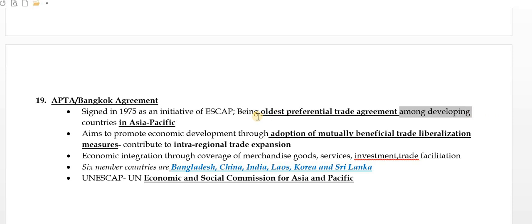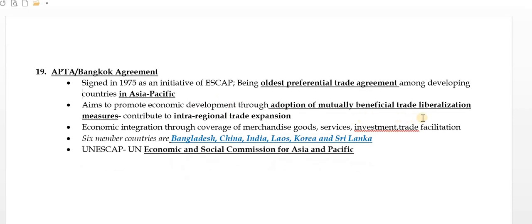This is a PTA, a preferential trade agreement, the oldest among developing countries in the Asia Pacific region. It aims to promote economic development through adoption of mutually beneficial trade liberalization measures, and contribute to intra-regional trade expansion, economic extension through coverage of merchandise goods, services, investment, trade facilitation, etc.